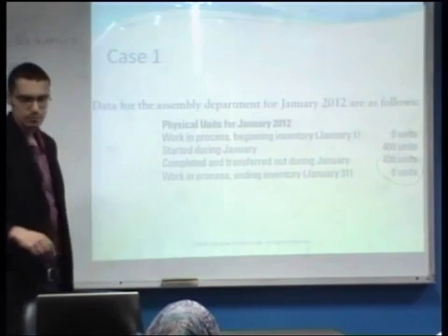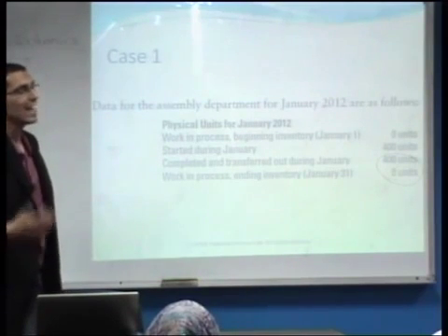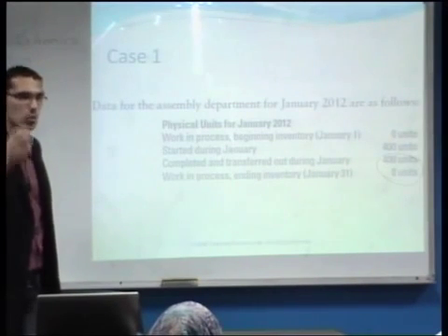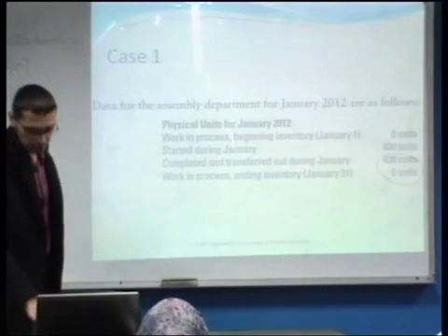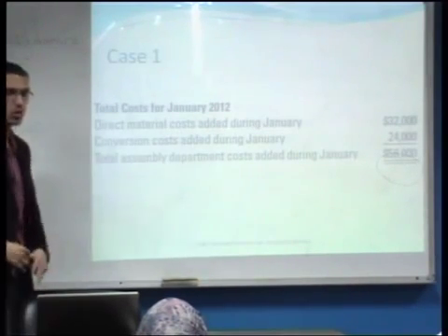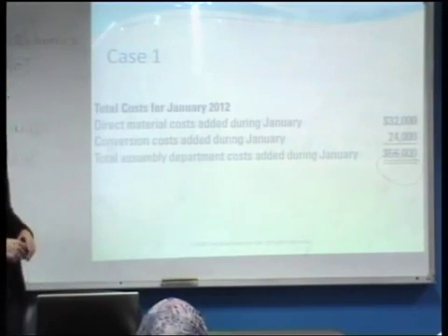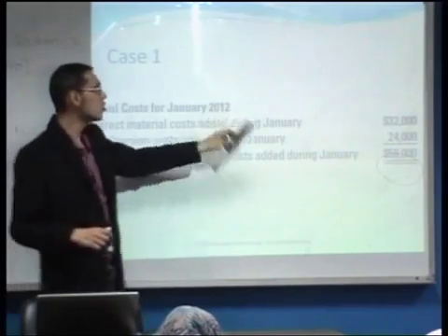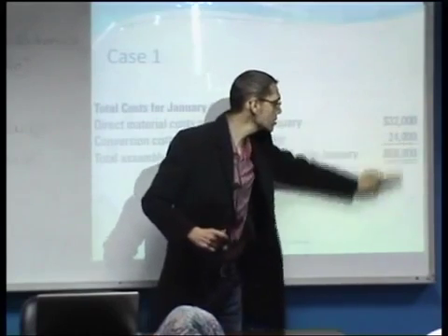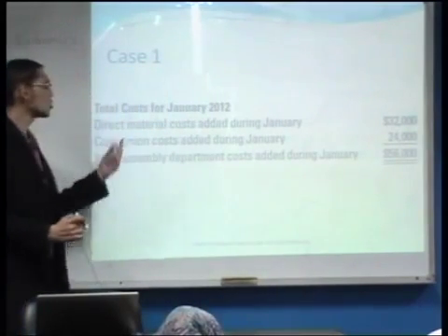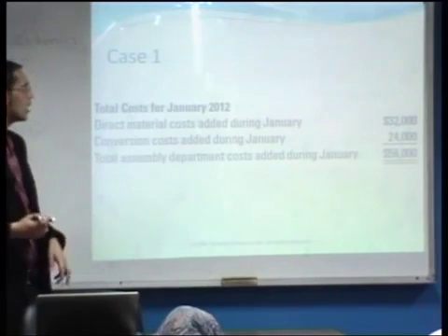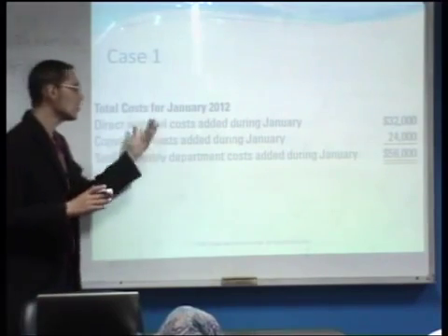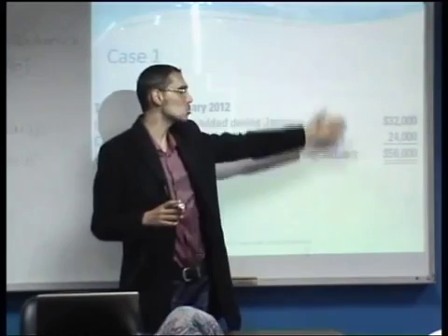Now, after this data, they gave us the information regarding the costs that were incurred within the manufacturing process in January. Let us see what the costs were like in January 2012. As we can see here, we have direct material costs added during January, $32,000, and the conversion costs also added in January, $24,000. Therefore, the total costs added in January in the assembly department would equal $56,000, which is 32 plus the 24,000.